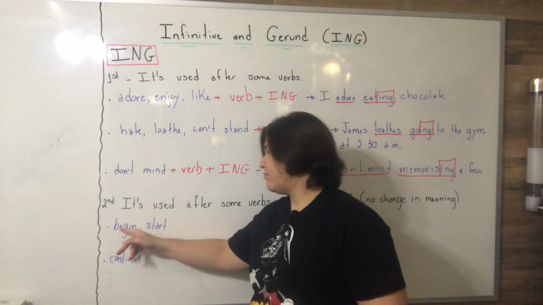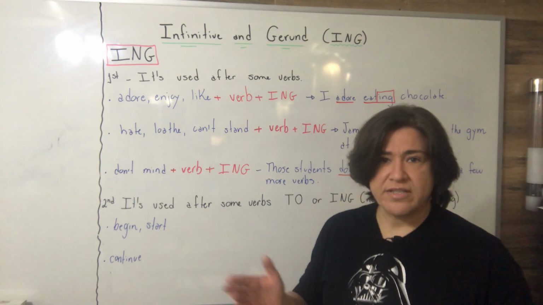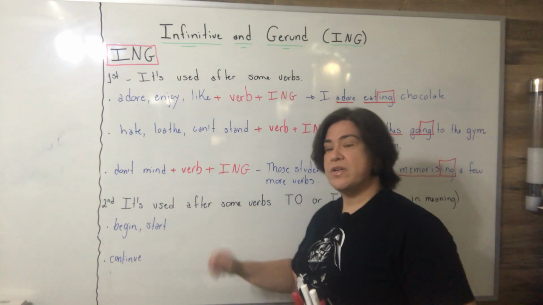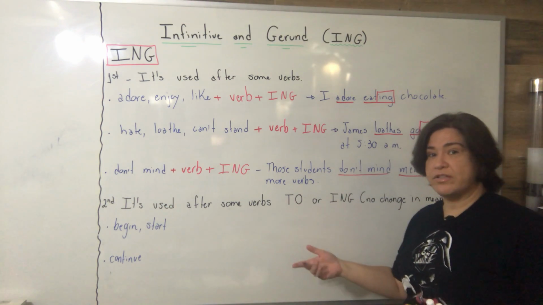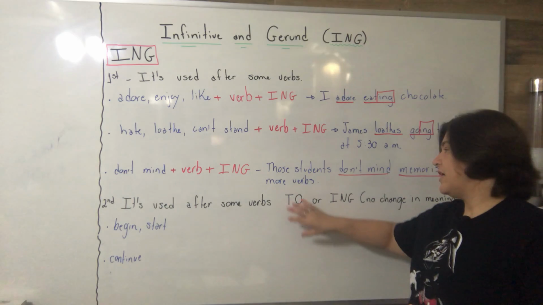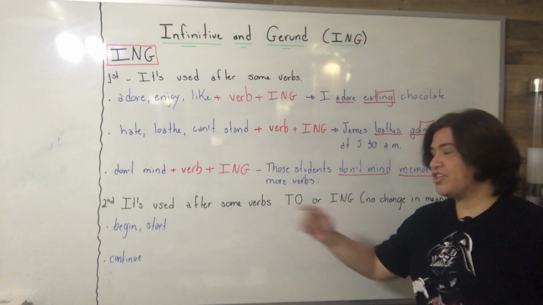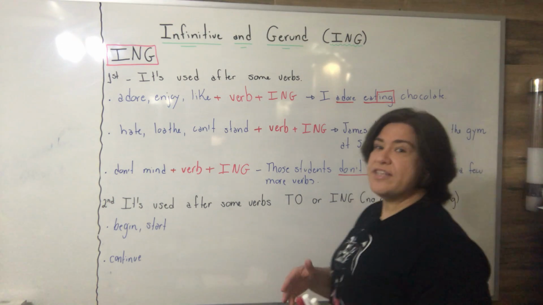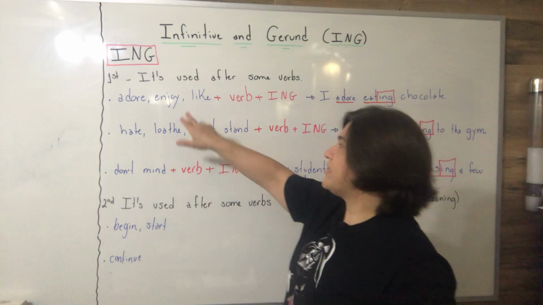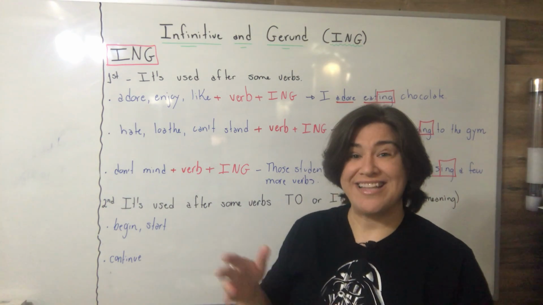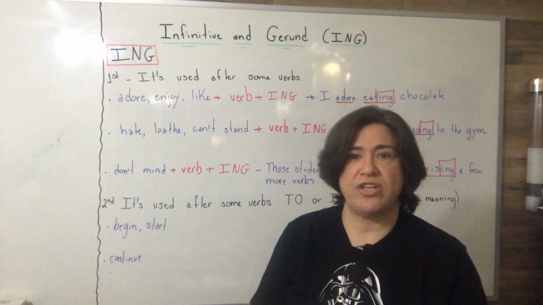So, as I was saying, begin and start. They are the same meaning, right? After these verbs, I am going to use another verb in the infinitive. I can use the verb with to or ing without a big change in meaning. Why do teachers say a big change in meaning? Because with the verb like, when I say I like to dance and I like dancing, there is a big change in meaning.